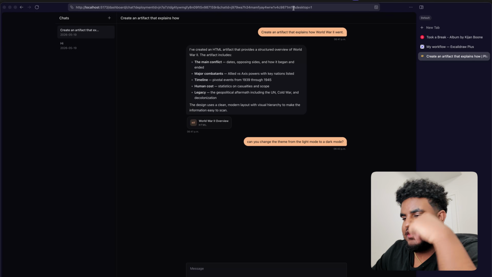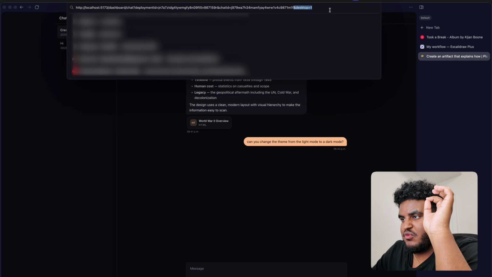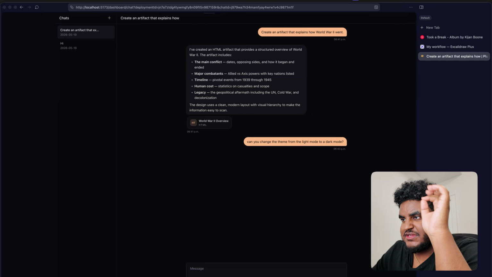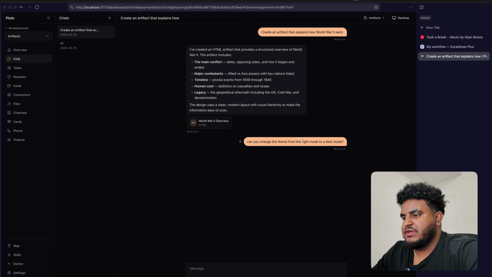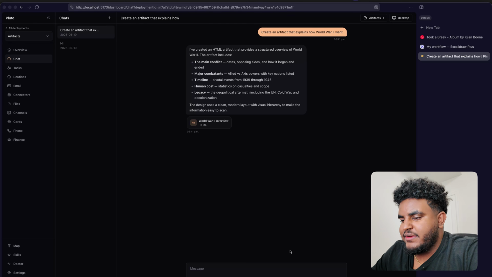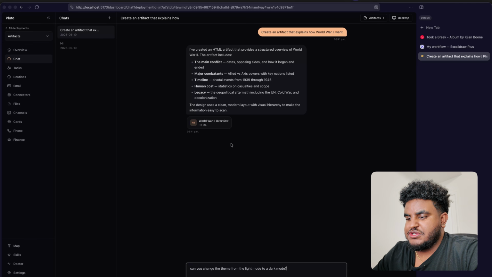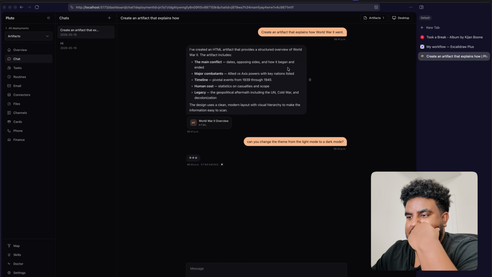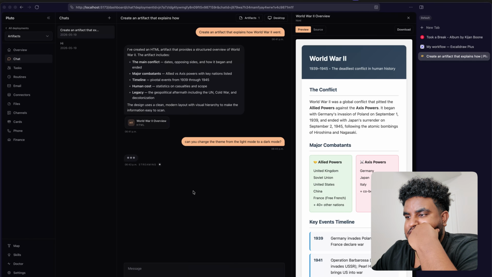Oh, okay. This is a known bug I have on the app. When I open the desktop and close it, there's a routing issue. So assume that didn't happen. Embarrassing, I know, but that's another bug for another day. I'm going to try again. Can you change the theme from light mode to dark mode? Let's see if it actually updates the existing artifact. Would be interested to see if it actually works out of the box.